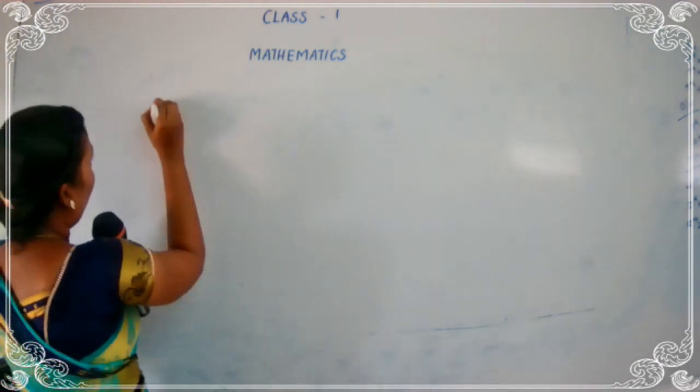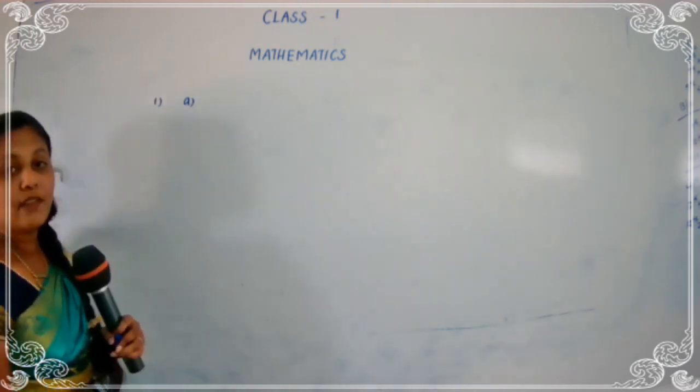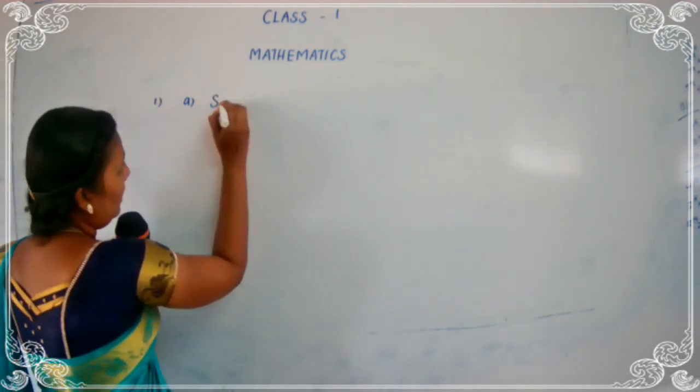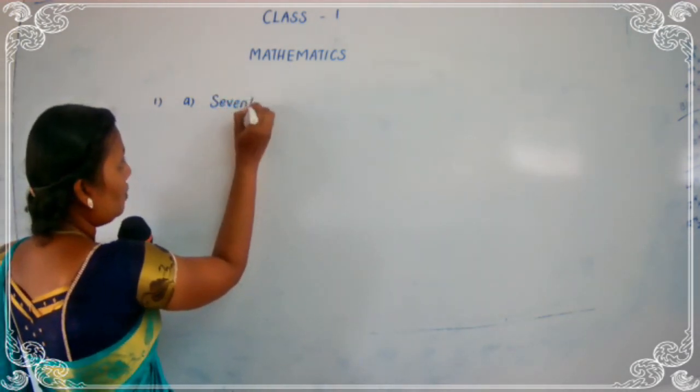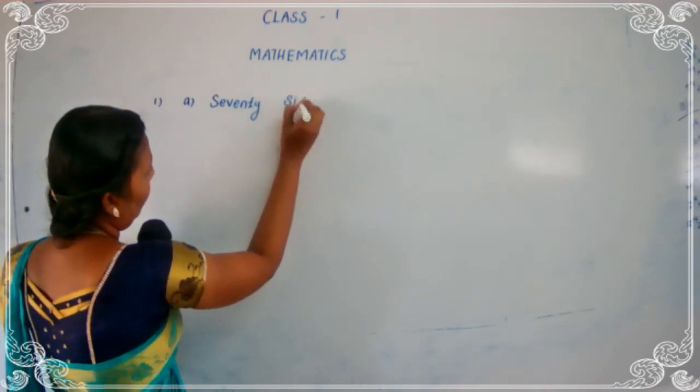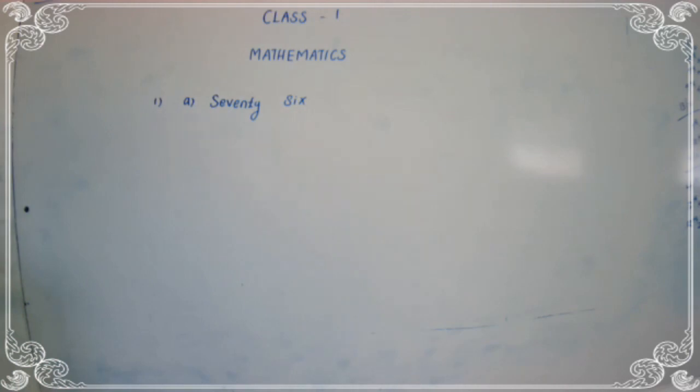S-E-V-E-N-T-Y, seventy, 70, SIX 6, 76. Then see the second one, B, number in words.